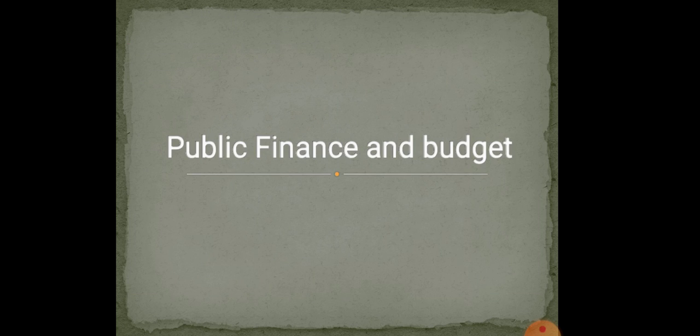Hello children, welcome back to social science class. Today I will take economics, that is fourth chapter, public finance and budget. Public finance means the finances of the government. So government, how will it get the finance? Can you tell me? Through tax.